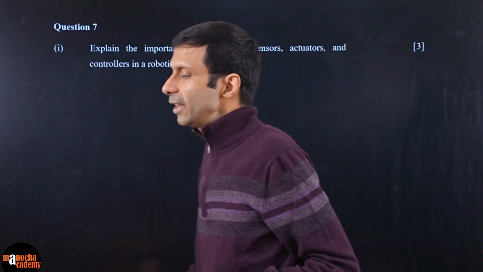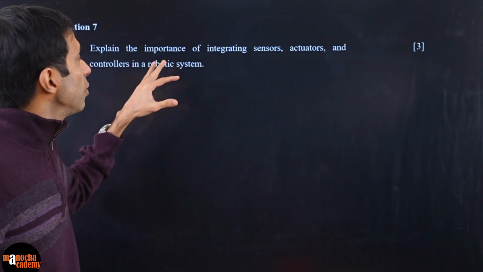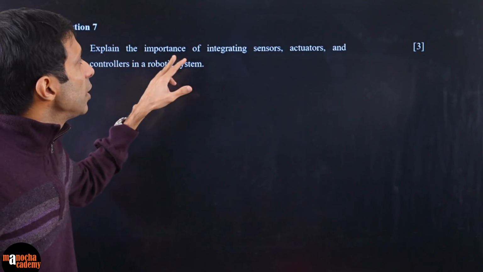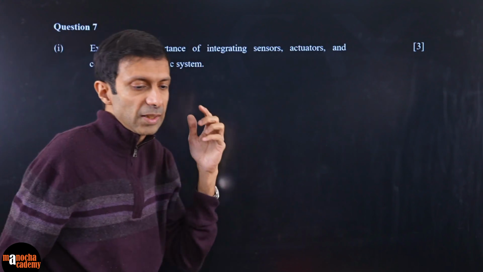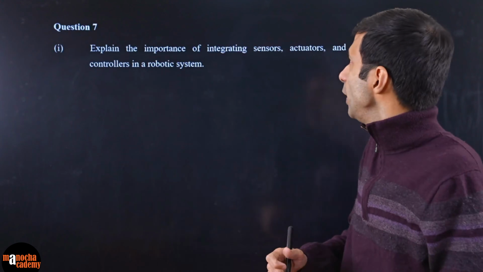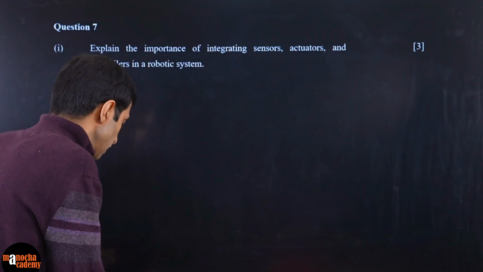Okay, moving on to our next question. What does it say? So these are all in your choices, right? Remember, you have to do 4 out of 6. Explain the importance of integrating sensors, actuators, and controllers in a robotic system. So in a robotic system, you need all of these, right? Remember what sensors are for? So if you guys remember, what are sensors for?